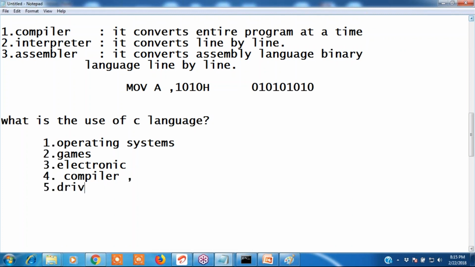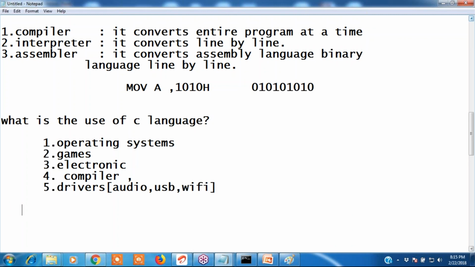And drivers. We use USB drivers to connect a pen drive, Wi-Fi drivers to connect to Wi-Fi, motherboard drivers, CD drivers. These are all drivers, which are system softwares. C is used to develop system softwares. Audio drivers, USB drivers, Wi-Fi drivers, we can develop these kinds of drivers.